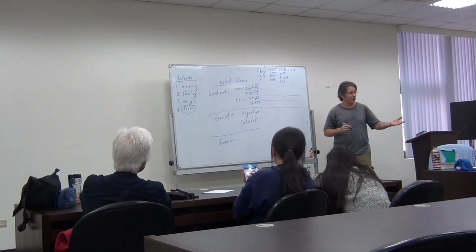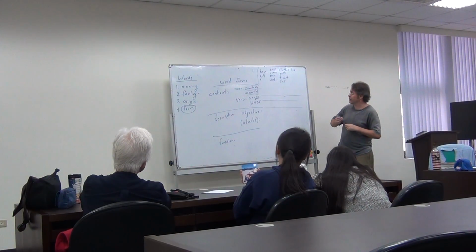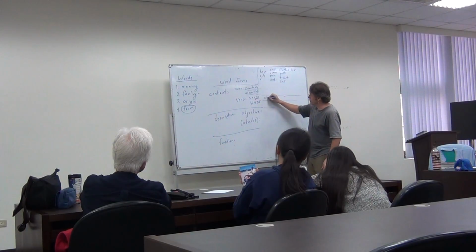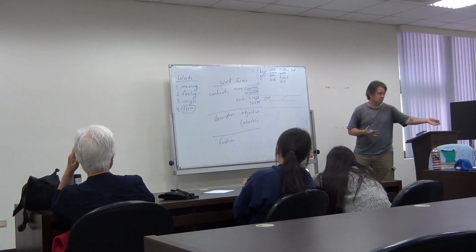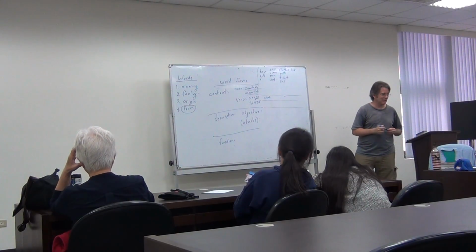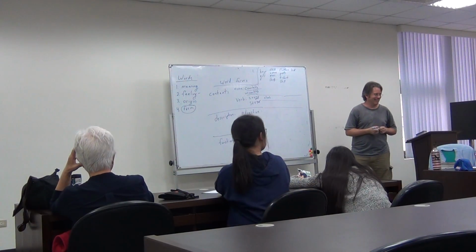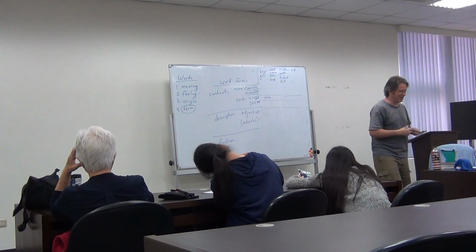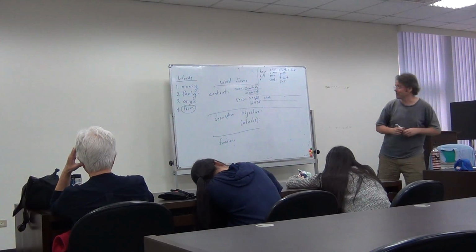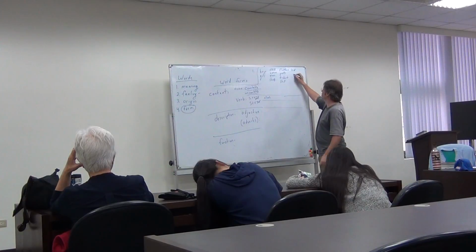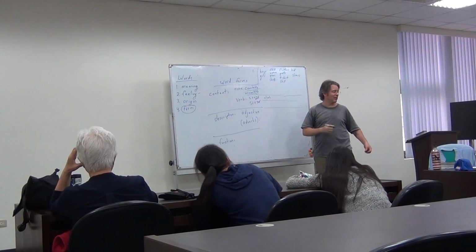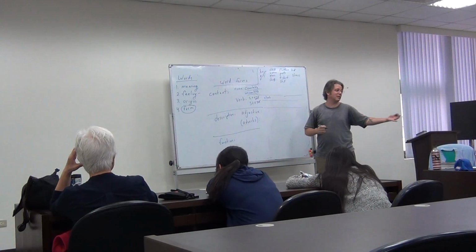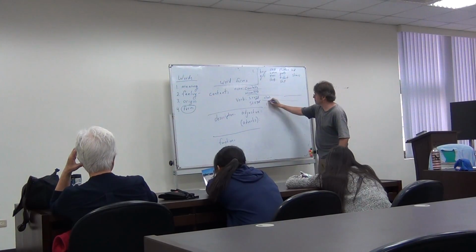So climb. Climb in this case can be either way. You can say she climbs it's stairs. Yeah, she climbs the stairs. We can put that in here as well. We can also just say she climbs. She is climbing, right?